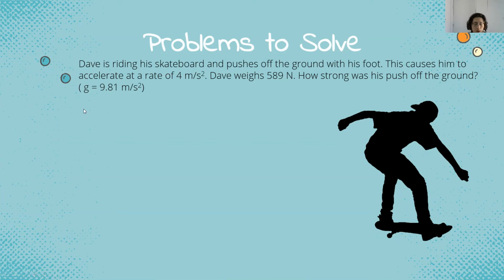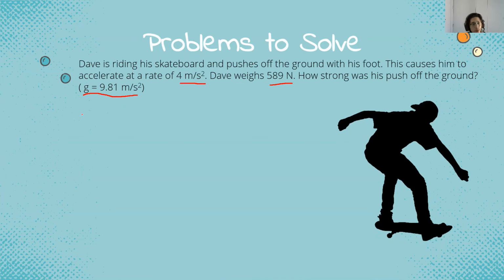So, we know that Dave weighs 589 Newtons, and he accelerates at 4 meters per second squared. The gravity is 9.81.